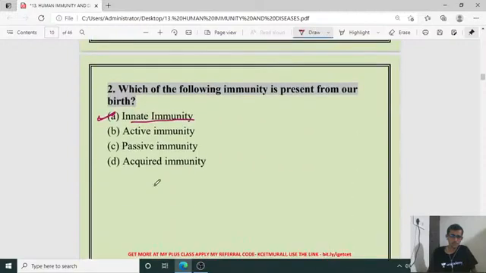What about the other options? Passive, acquired. Acquired means we are getting it from the outer side, isn't it? In active immunity, the immune power is generated in our body itself after the entry of the pathogen. And passive immunity is immune power passed from the outer side.